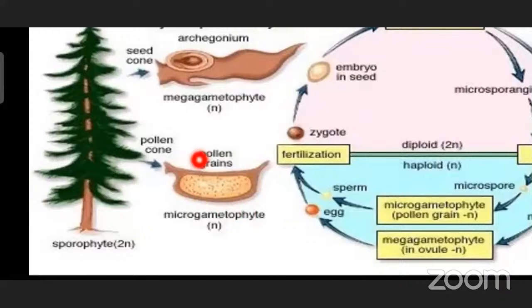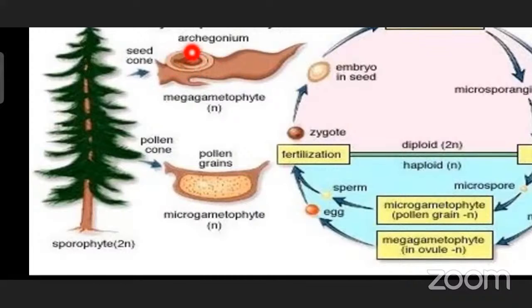Where pollen mother cells are undertaking meiotic division, and that's why it is forming the pollen grains, which are the haploids. And the same thing is taking place in the female strobili. This is a female strobili. If you take one single strobilus, and if you are taking this megagametophyte, this is also haploid, and this is going to give the egg cell, the female nuclei in the ovule.